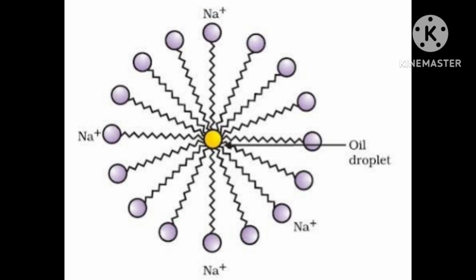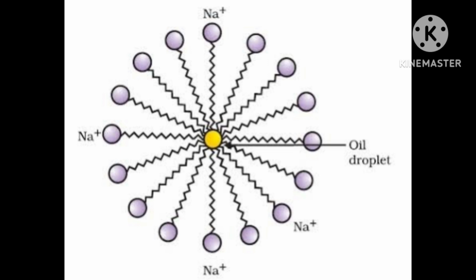A long hydrocarbon chain is also called the non-polar tail, because it is a long non-polar tail.